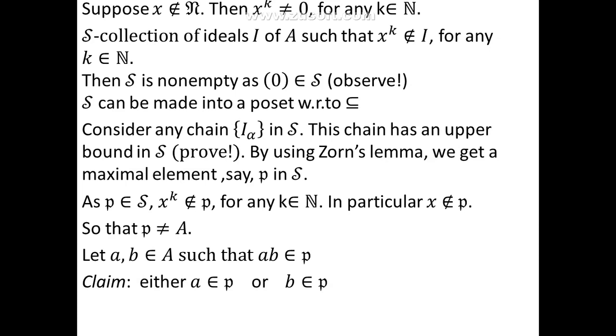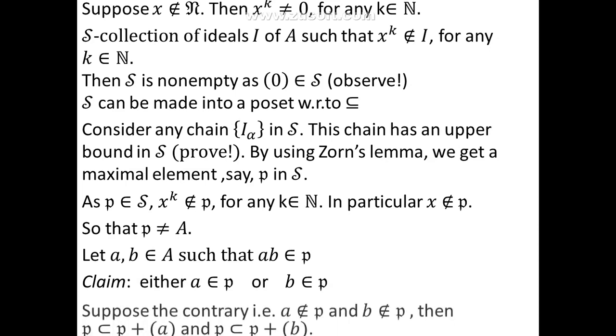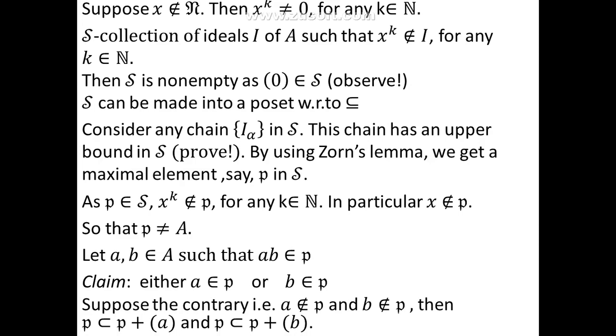Again, assume the contrary. Suppose a is not in P and b is not in P. Then the ideal P will be properly contained in the sum of the two ideals, P plus the ideal generated by a, and also P is properly contained in P plus the ideal generated by b. Remember, P plus the ideal generated by a and P plus the ideal generated by b are sums of two ideals, so both of these are ideals. We have found two ideals now which contain P as a proper subset.